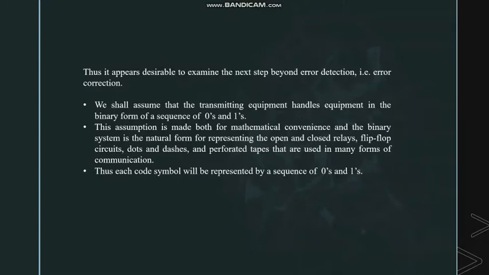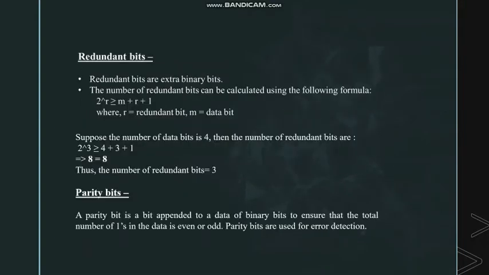We shall assume that the transmitting equipment handles the information in the binary form of a sequence of ones and zeros. This assumption is made both for mathematical convenience and because the binary system is the natural form for representing the open and closed relays, flip-flop circuits, dots and dashes, and perforated tapes that are used in many forms of communication. Thus, each code symbol will be represented by a sequence of zeros and ones.